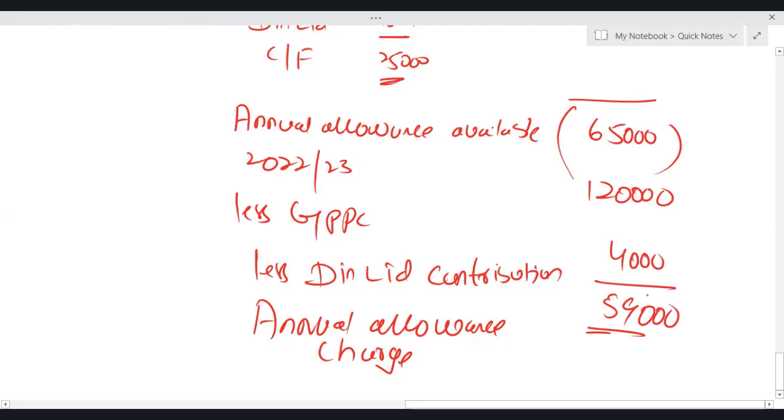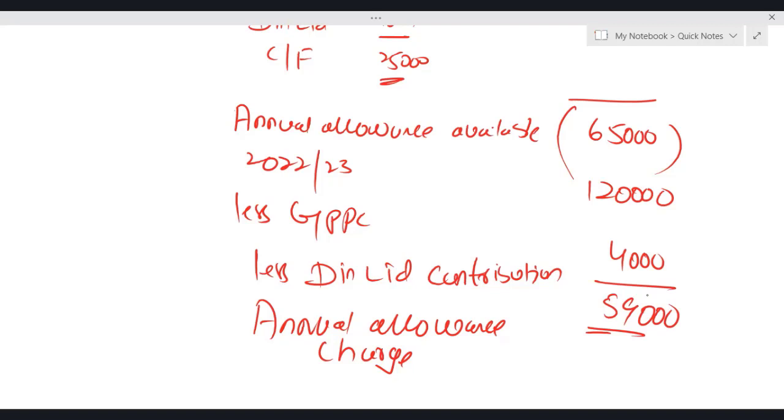Another thing, you might be thinking, sir, why we are not checking whether in the current tax year annual allowance of 40,000 is available or less than that. Actually, your annual allowance limit also reduces when two conditions are met. Condition number 1 is that threshold income has to be more than 200,000. And I did mention in my regular lectures as well. Actually, there is no difference when it comes to the format of threshold income and adjusted net income.